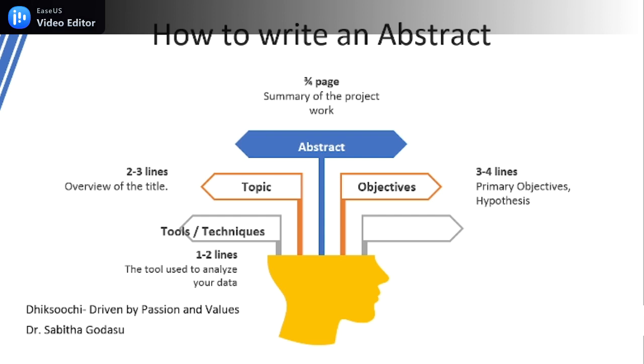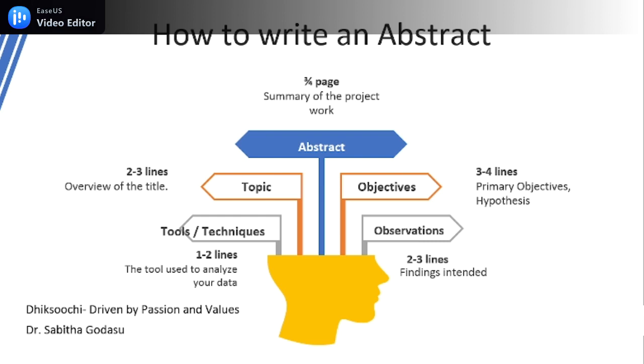That also has to be covered in one or two lines. Then the observations, what you come across. Observations in the sense, not your final conclusions. You may approach some kind of finding linked to your objectives, which you mention in two to three lines.